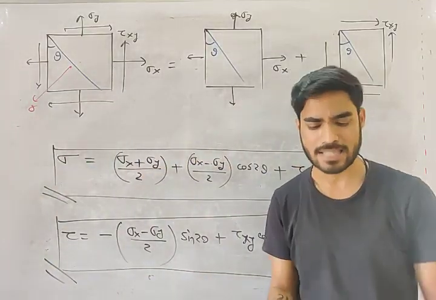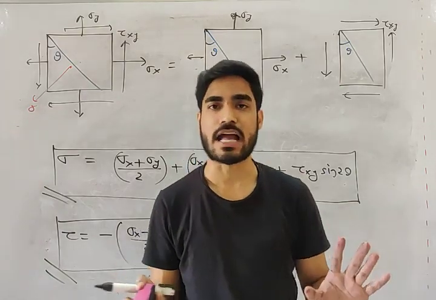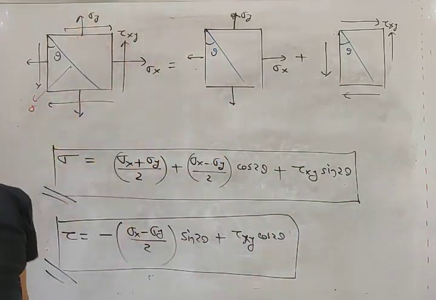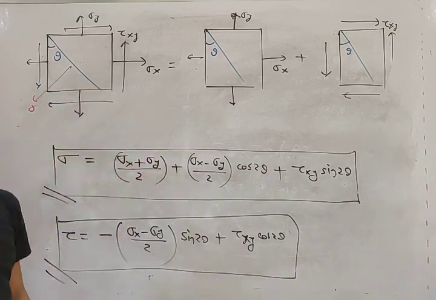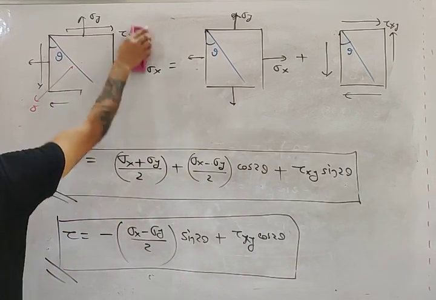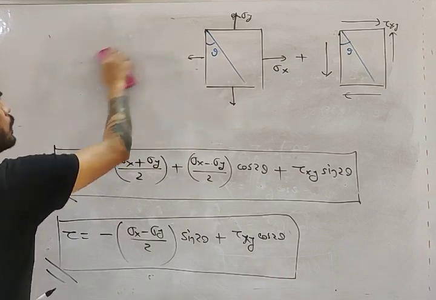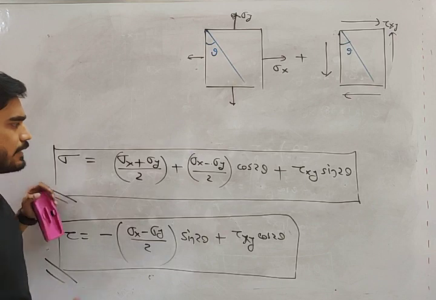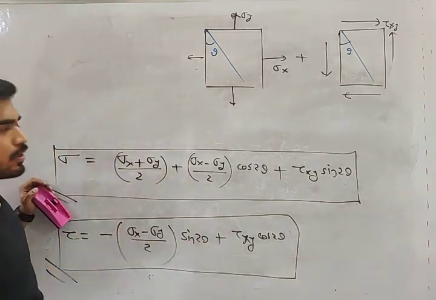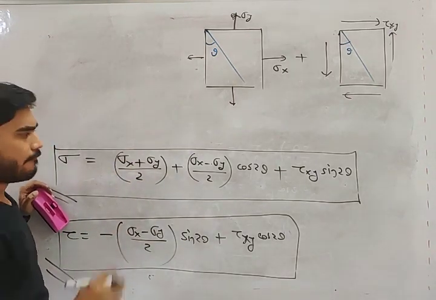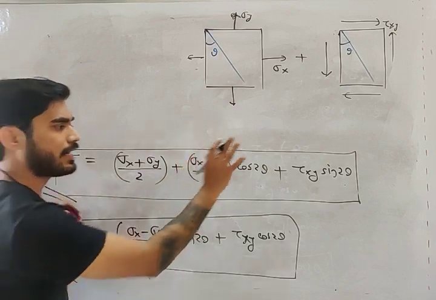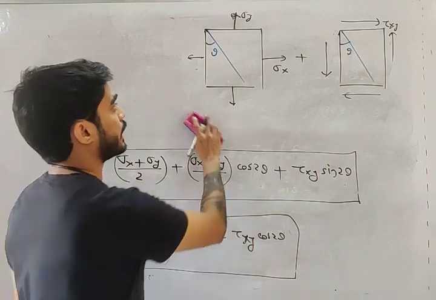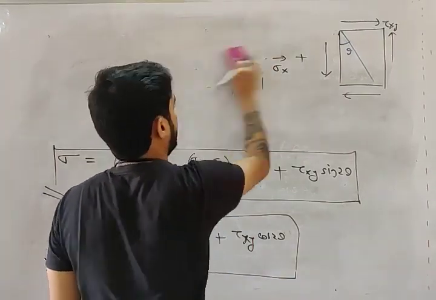Analytical method का यही तो फायदा है, आप एक बार फॉर्मूला डिराइव कर लो, उसके बाद आप उस इक्वेशन को किसी भी प्रॉब्लम के लिए यूज कर सकते हो. We can use this in any problem my friend. Okay, now if you remember this formula, then whenever you want to use this formula, you need to know when sigma x, sigma y, tau xy and theta will be positive and when they will be negative. This is a very important thing my friend.